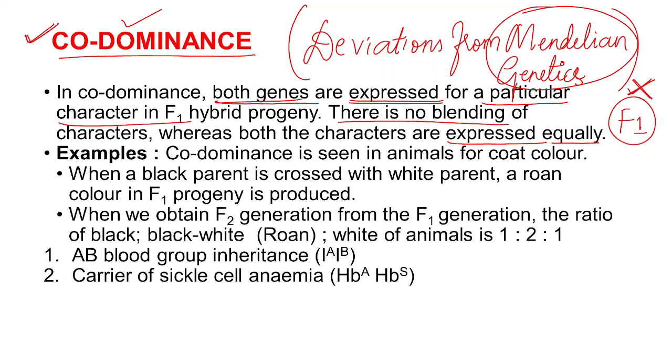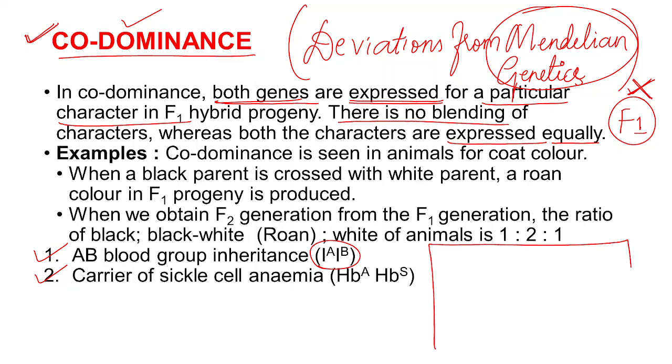And the examples for codominance are what? The common examples for codominance are AB blood group in human beings, and the carrier of sickle cell anemia. In case of AB blood group in human beings, you already know, or else if you don't know, just listen here.